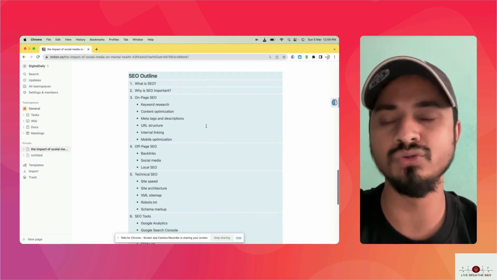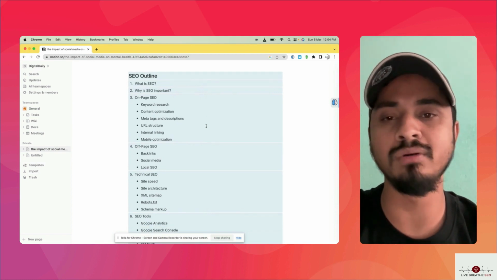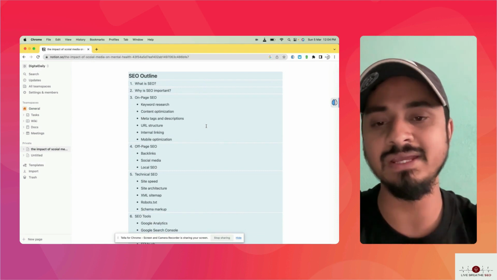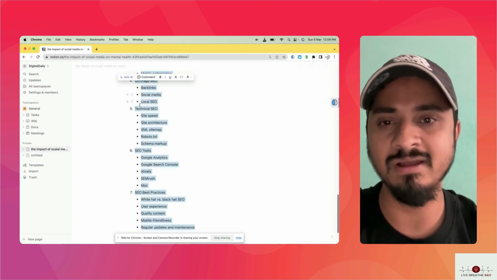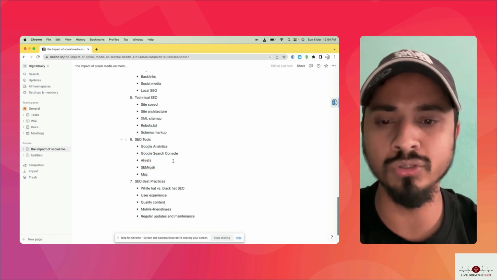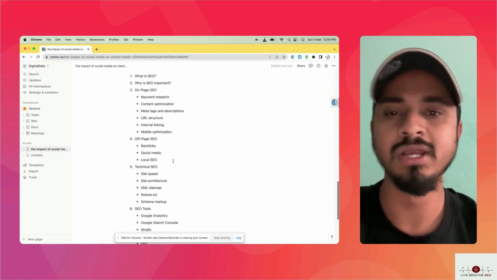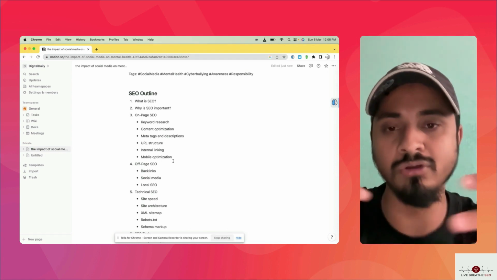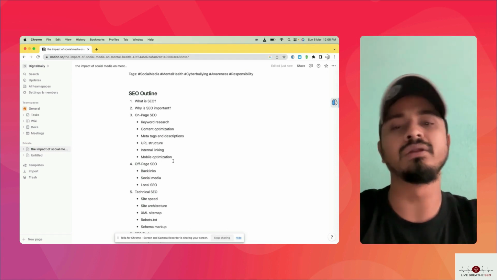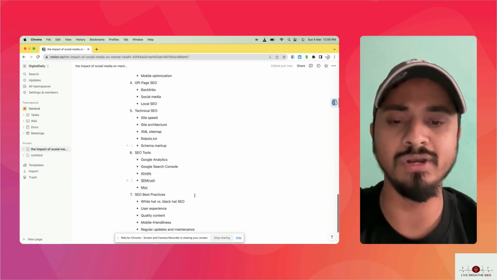What is SEO? From the small term, it is continuously expanding its graph here: knowledge graph, on-page, technical, all those things are included here. It builds topical authority and a comprehensive table of contents. So it's good for SEO as well.